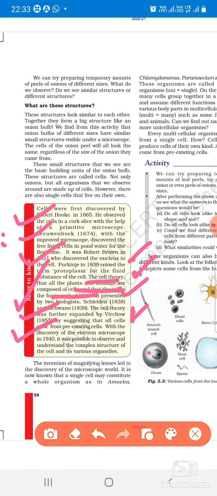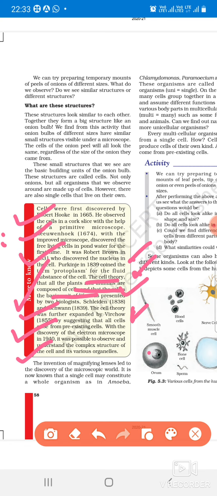Okay, and what are the organelles present around the cells? How did the scientists come to discover these? With the help of the electron microscope. Because that has high power, and with this the organelles can be observed.